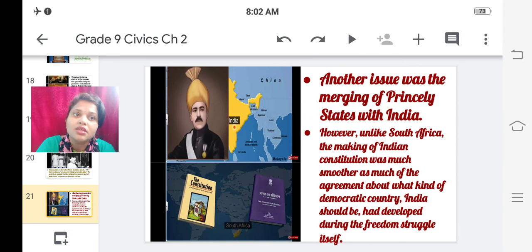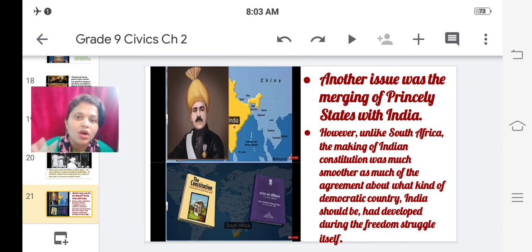Another issue was the merging of princely states with India. Even though Britishers were ruling us, during that period kings were also there who were ruling us. After independence, Britishers had gone from our country.